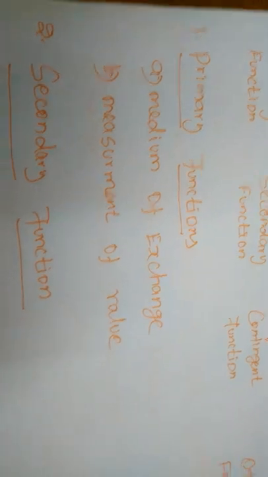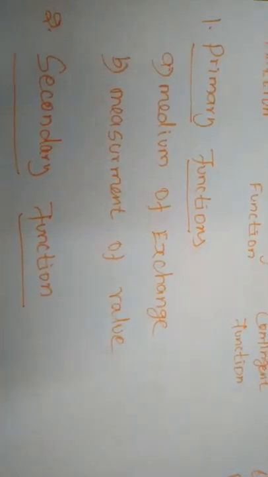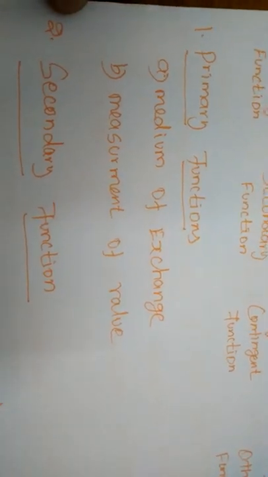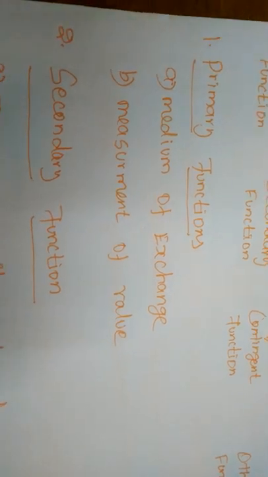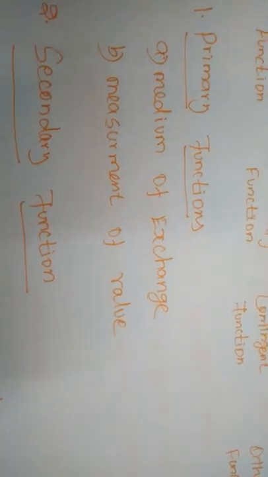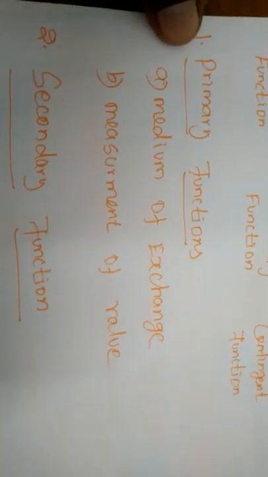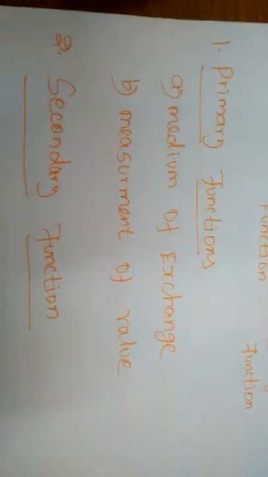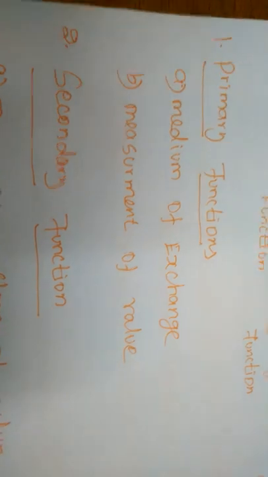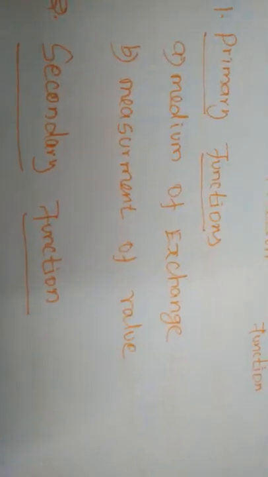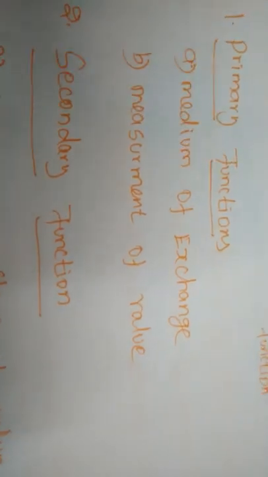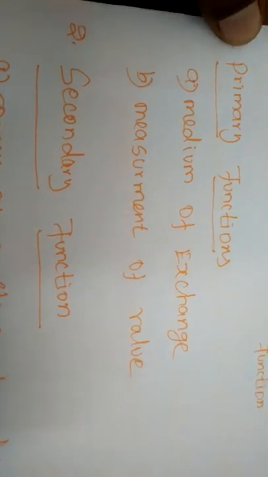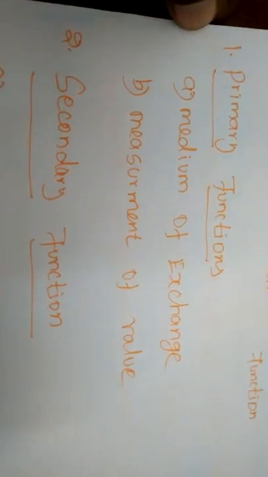How does money act as a medium of exchange? When we are involved in market activity, there are buying and selling activities. When we are purchasing or selling any commodities, we must need one thing as a medium for exchanging the commodities, right? So money only acts as a medium of exchange. Both the buyer and the seller get satisfaction when purchasing or selling the commodities on the basis of money.